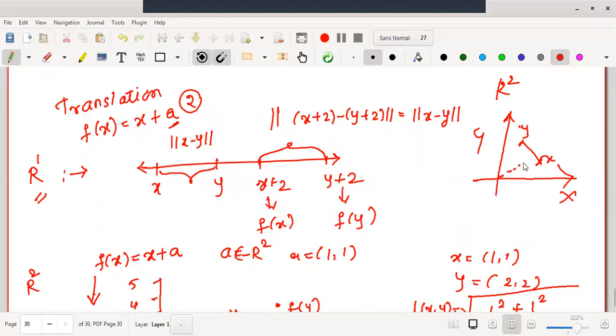Therefore what will be the location of the new x and y axis? Here this will be the location, right? Say this is new x, let me call it x dash. This is new y, let me call it y dash. Therefore accordingly the two vectors x and y will be rotated. But with this rotation, we can easily observe that there is no effect on the distance between the two vectors x and y. Therefore, rotation is also a good example of isometry. Okay. Now, these are some simple examples we have seen.